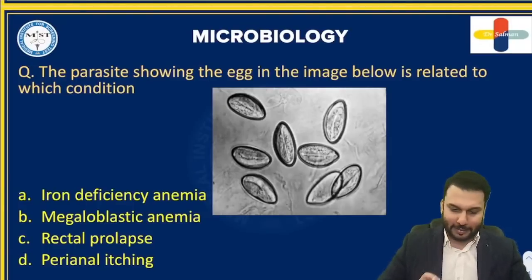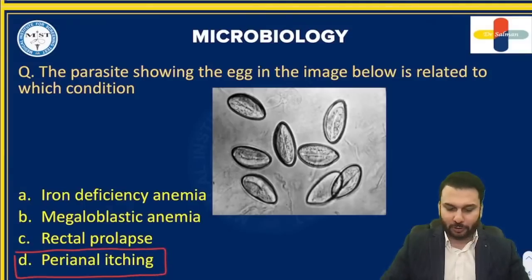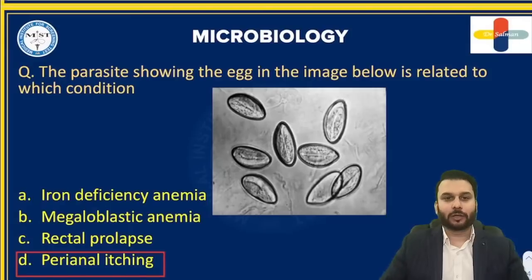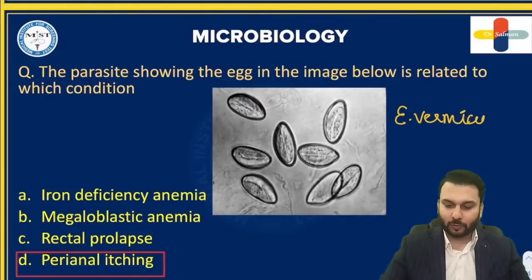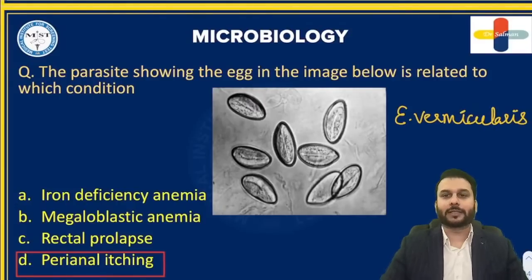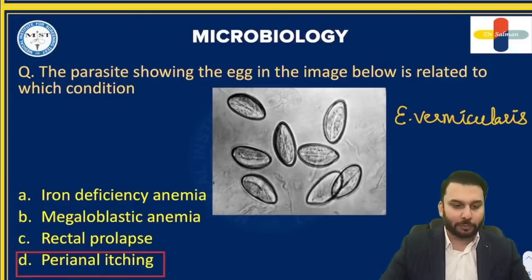All right, now the correct answer to this one is going to be perianal itching, doctors. Okay, the correct answer to this is perianal itching. So first of all, you should recognize whose egg this is, doctors. This egg belonged to this parasite which we call by the name of Enterobius vermicularis. Okay, the parasite is called Enterobius vermicularis.